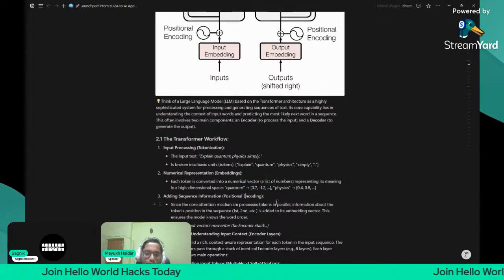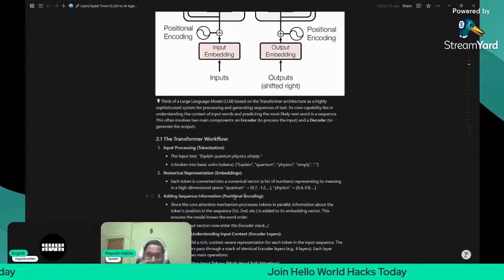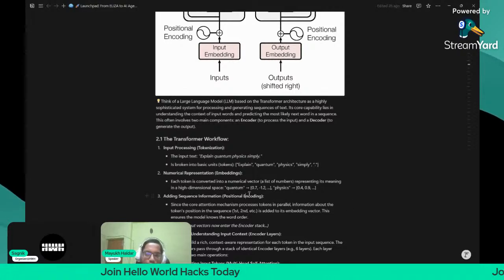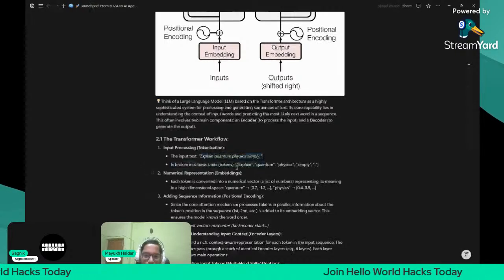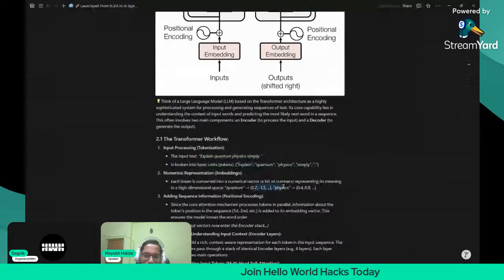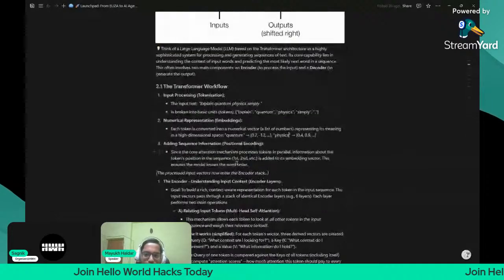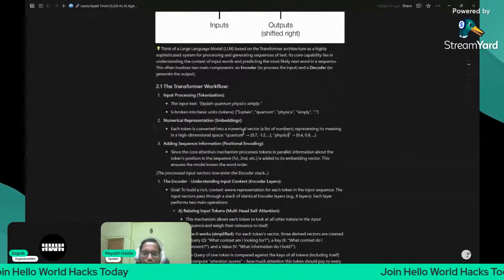Okay, that is it. So next is adding sequence information. Now, yes, very very important. I'm not going to the depths of this, but what it does is: you have given the input query, it has been broken down into tokens, and then the tokens are represented as embeddings. After this, these things are stored in an ordered format.